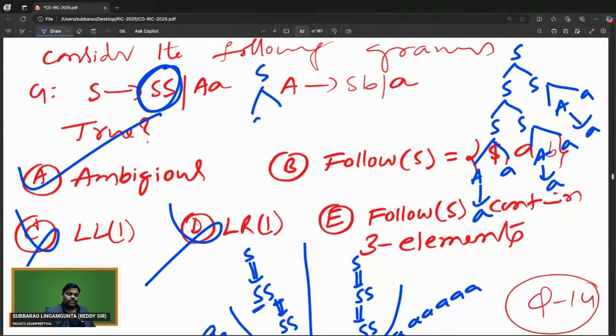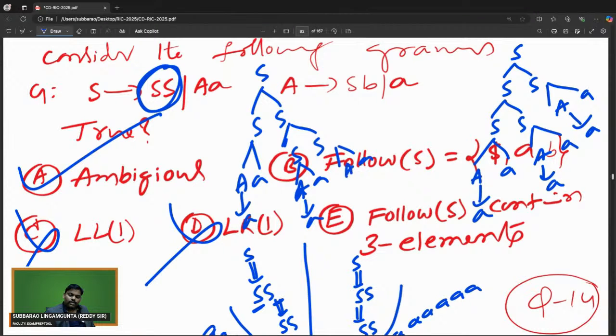S goes to SS. Now I am expanding the right side. SS, so this S replaced by AA, this A replaced by a, this S replaced by AA, this A replaced by a, this S replaced by a, this A replaced by a. So like that you have to do it.